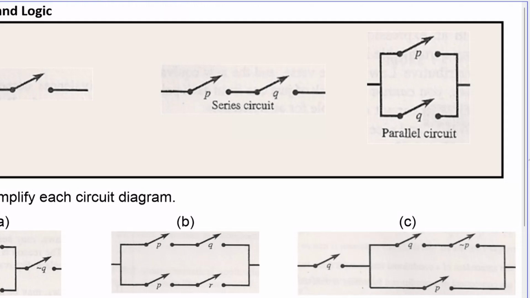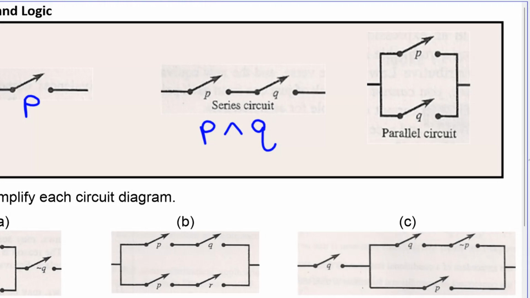This symbol right here is a switch, and we're going to call that switch P. Your switch is open right now, and current can't get through the circuit. A series circuit: in order for the current to get through, both P and Q would have to be closed. So that is a picture of P and Q.